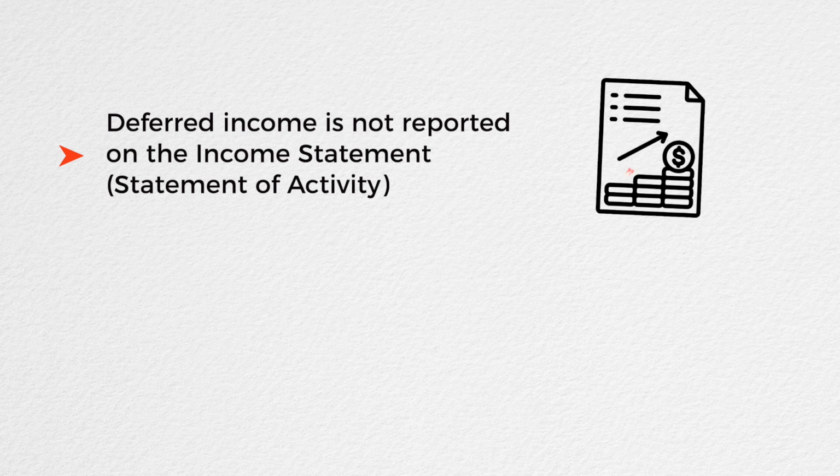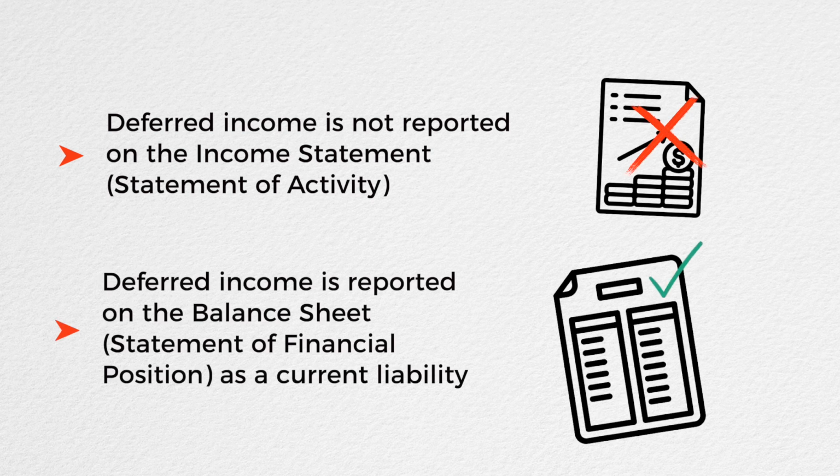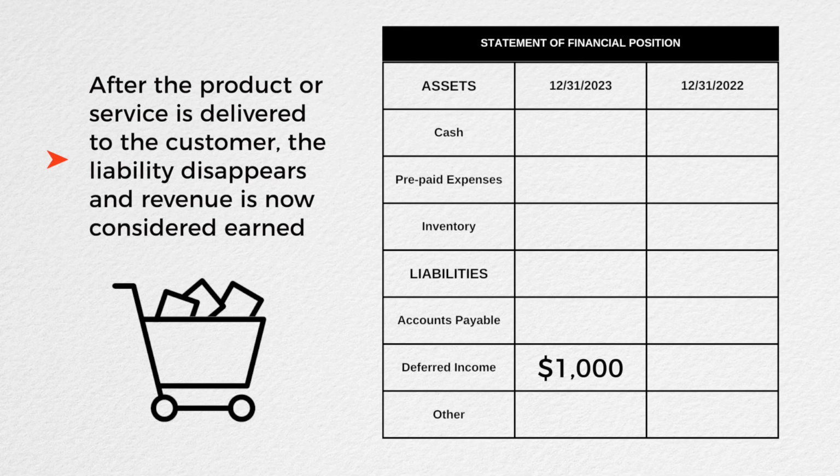Since deferred income is not considered revenue until earned or realized, deferred income is not reported on the income statement activity. Instead, deferred income is reported on the balance sheet, statement of financial position, as a current liability. As income is earned, the current liability is decreased on the balance sheet, and revenue is recognized on the income statement. In other words, after the product or service is delivered to the customer, the liability disappears, and revenue is now considered earned. How does deferred income impact operations?